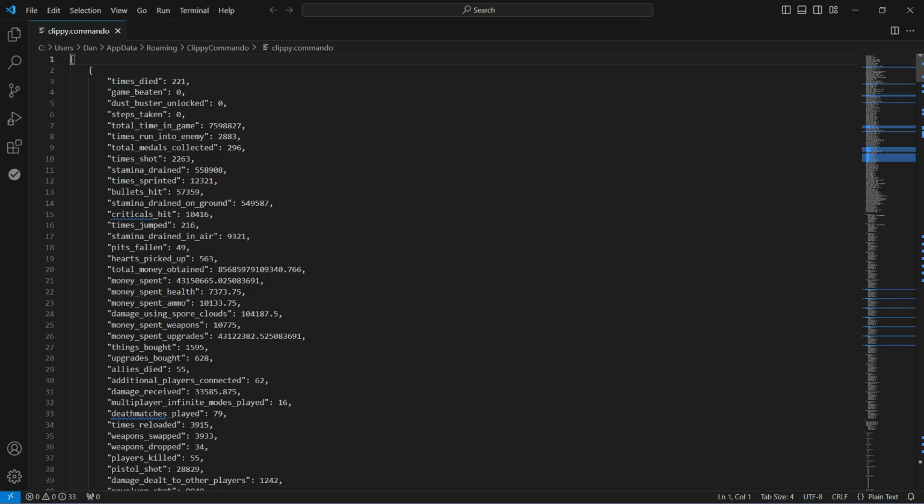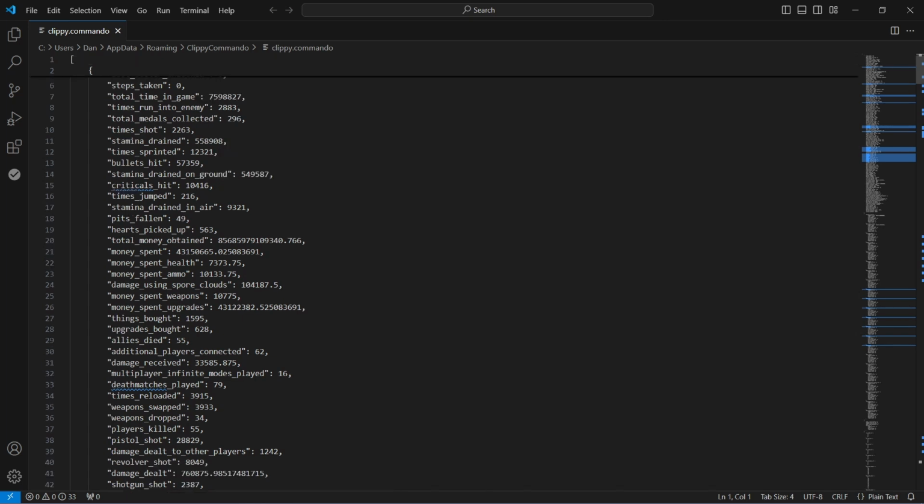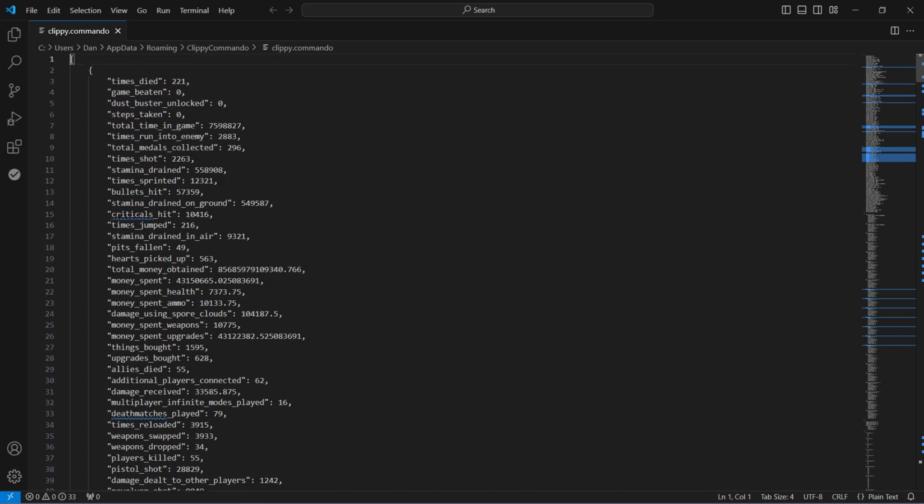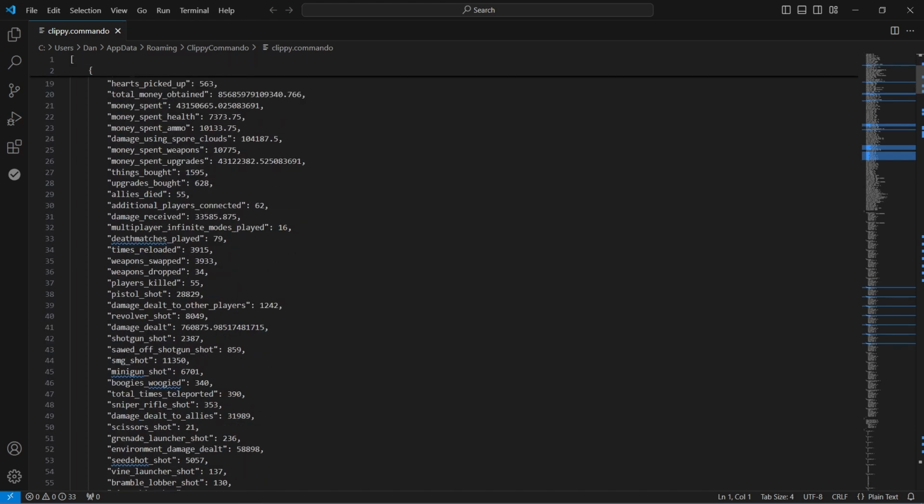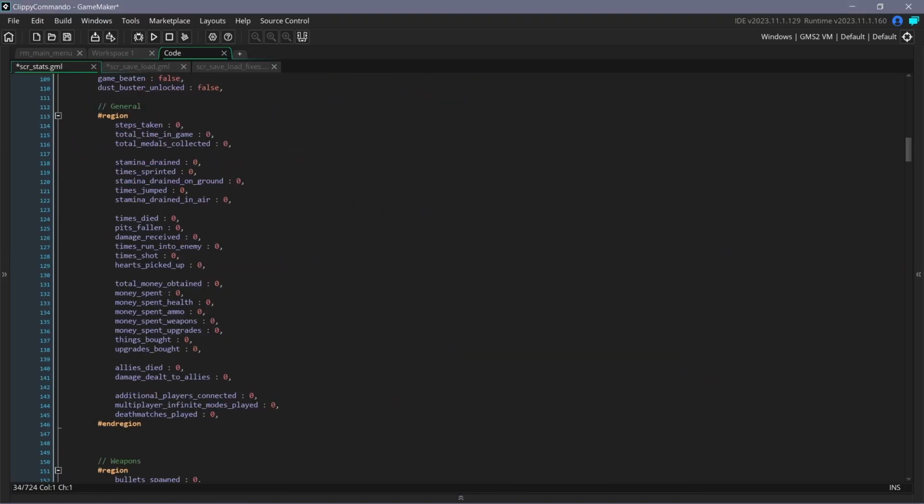But if a variable doesn't exist in the save file, say I added a new variable called times revived, that's not in this save file, so that would throw an error otherwise, but what it does is it just initializes the default one as the default value, which would be 0. And then the function discards any variables that are in the save file but not in the default. So if I were to, say, remove these two variables for how many times you've shot the shotgun or the sawed-off shotgun, once you save the game again, these variables will be deleted from both your save file and from the game's actual stats. So that's pretty neat.